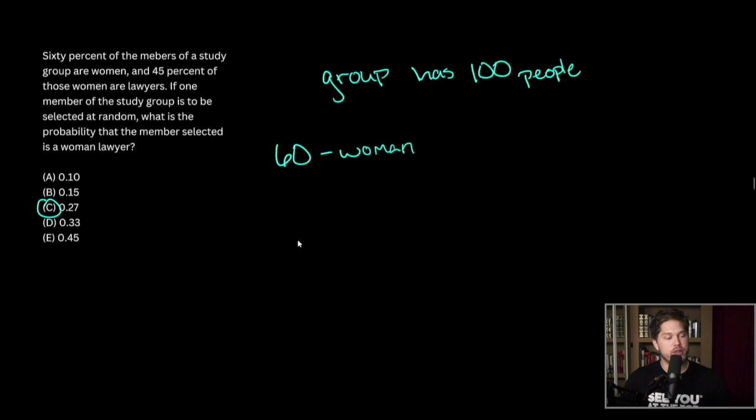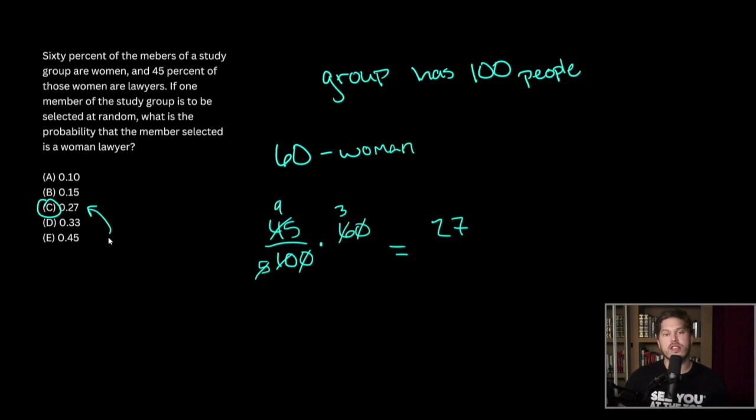Let's do the full math for fun. If we want to know what 45% of 60 is, we can just multiply them. The 6 cancels with part of the 10 to leave a 5 and a 3. The 45 cancels with the 5 to leave a 9, and 9 times 3 is 27. So this shows us that 45% of 60 is 27, and 27 out of our original 100 people is going to be 27%, answer choice C.